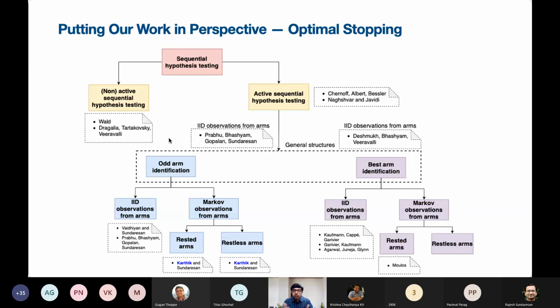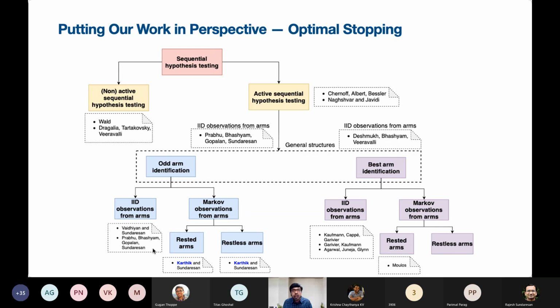There come the classical works of Chernoff and Albert. Under active sequential hypothesis testing, there are many variants, many problems that one can imagine, out of which odd arm identification is one branch, which I'm showing here. Under odd arm identification, one could possibly think of IID observations from the arms or Markov observations from the arms. In fact, the analysis that was carried out by Vaidyan et al.